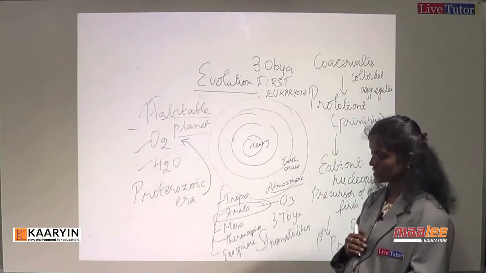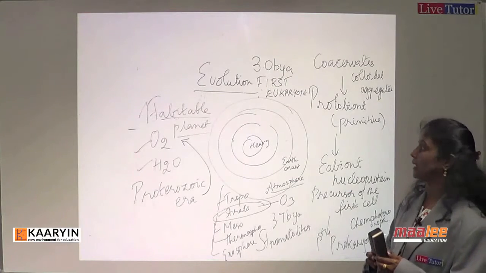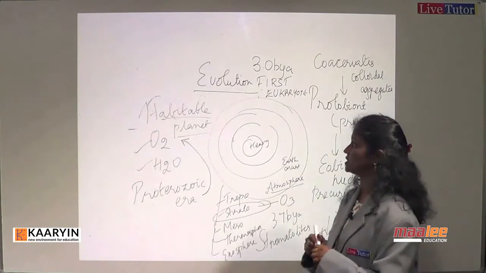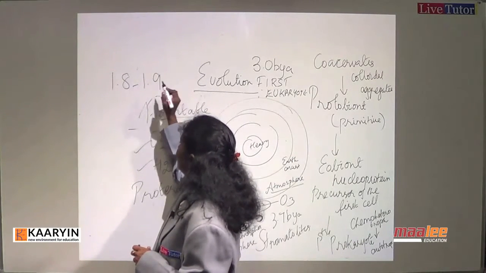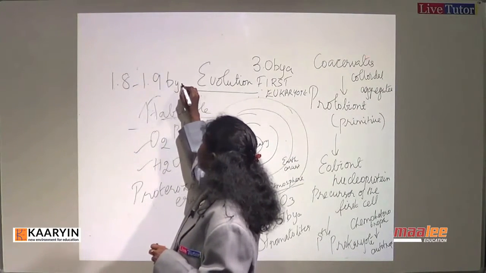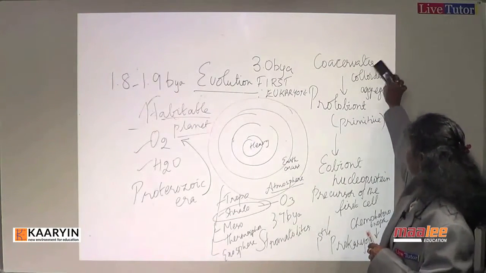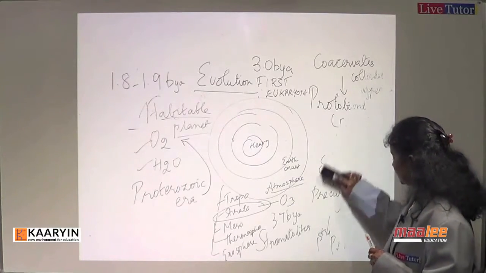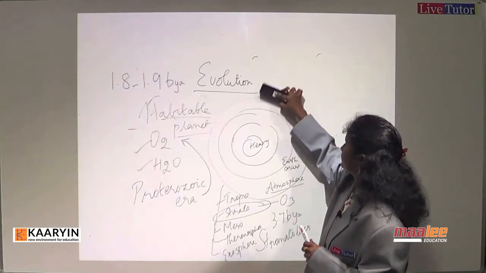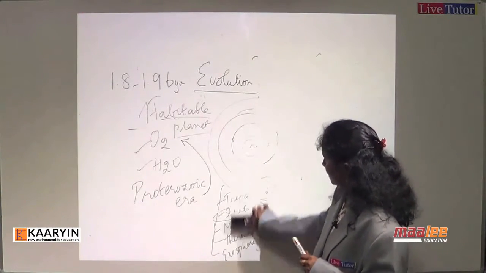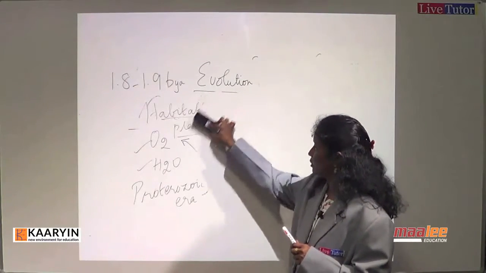So from anaerobes we have diverged to aerobic organisms, and today we have nearly 1.8 to 1.9 billion species on this planet. So we have attained this feat. It is because of the diversity, and the reason is the earth was conducive for life to flourish. So this is an insight about the evolution of earth.